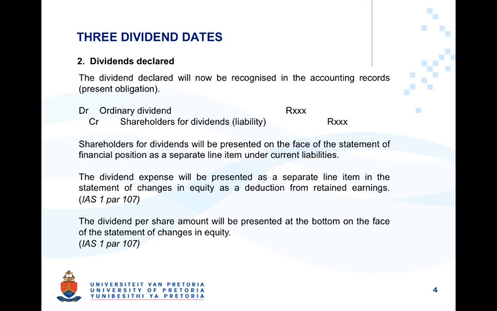It is a distribution to the equity holders and is accordingly seen in the statement of changes in equity, rather than in the statement of profit and loss and other comprehensive income. The liability side will be seen in the statement of financial position and will be shown as a current liability, assuming that it will be settled, which in all likelihood is the case, in the next 12 months. Dividends per share needs also to be disclosed, and again we disclose it at the bottom of the statement of changes in equity.